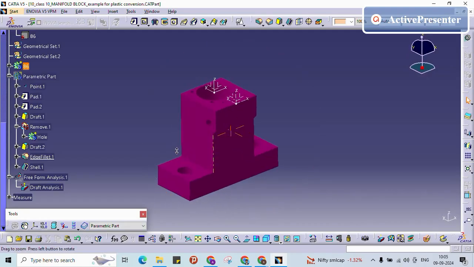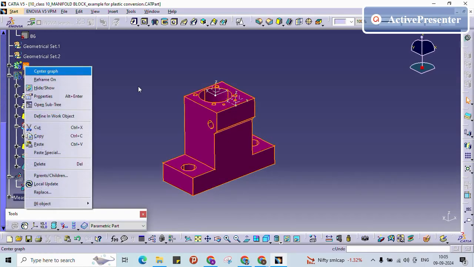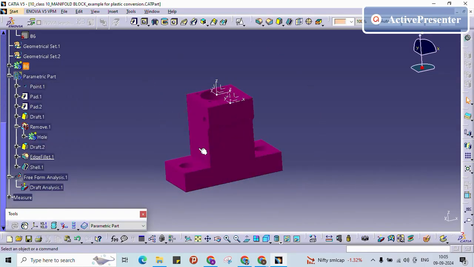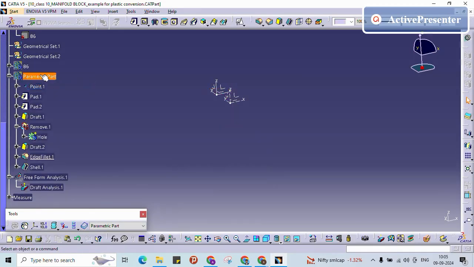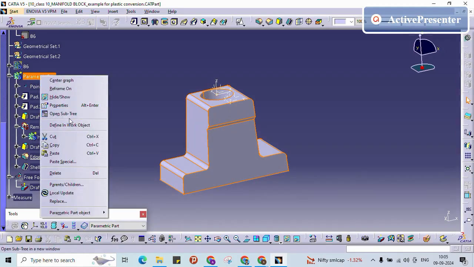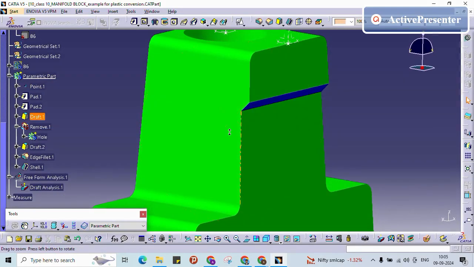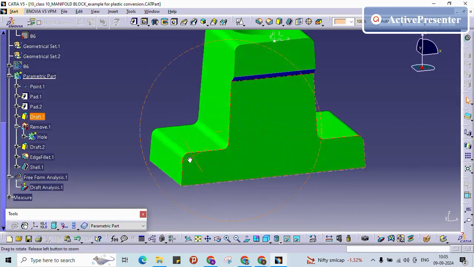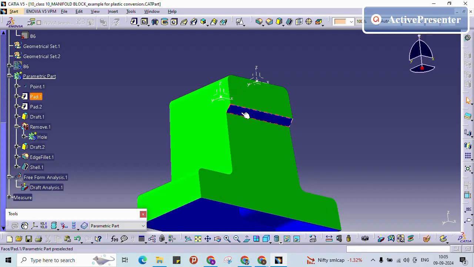In reverse engineering, you will have the part. For example, this is the machined part. Now the company wants you to make it as a plastic part. You are a plastic design engineer. So you need to tell them you have created it and considered the manufacturability, but you are having some issue. You have to find the solution for this part.